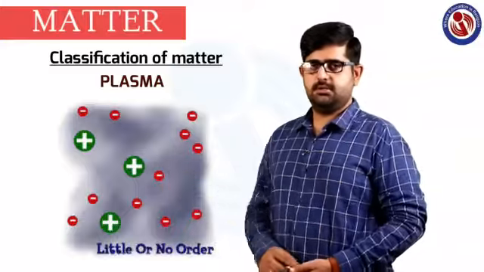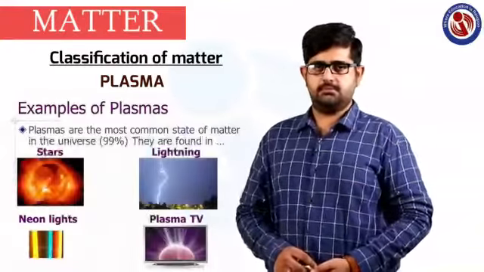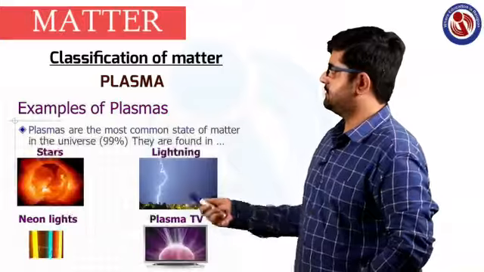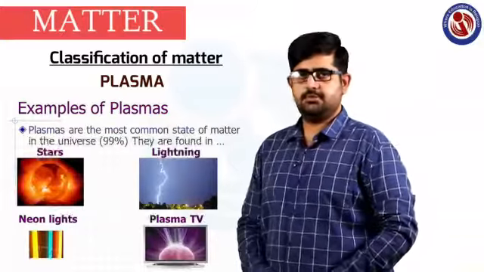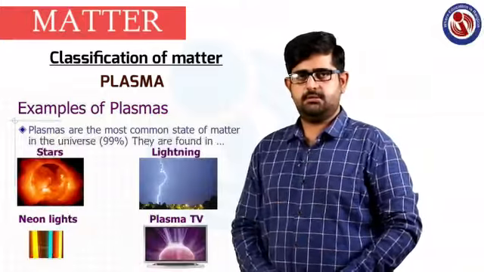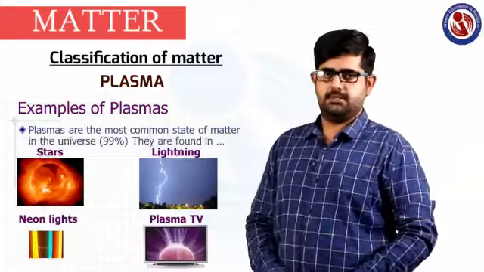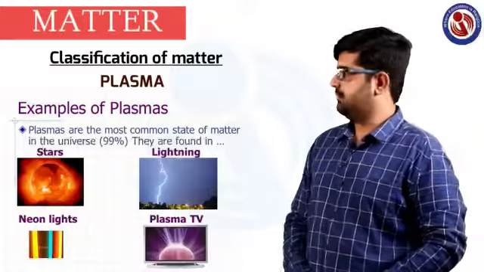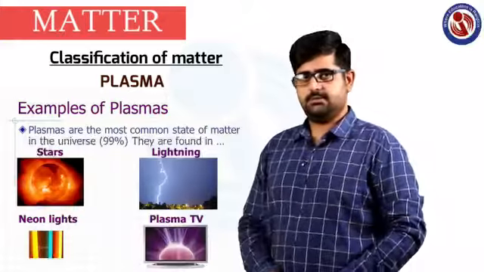Examples of plasma shown here are the sun, lightning and flame. Even aurora effects are included in the fourth phase, plasma.